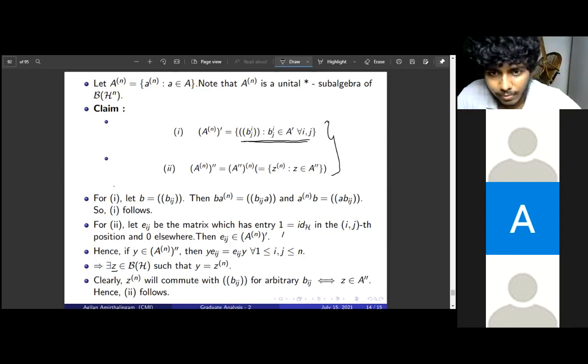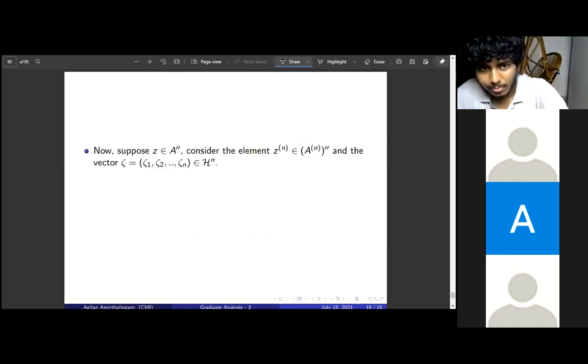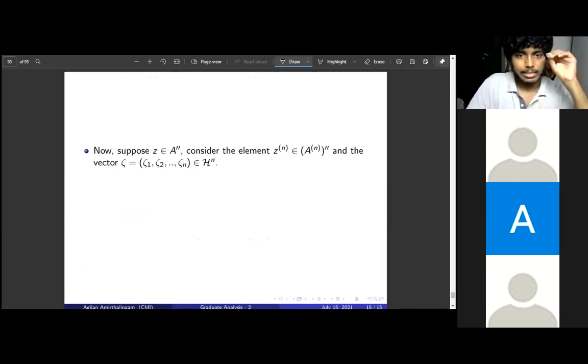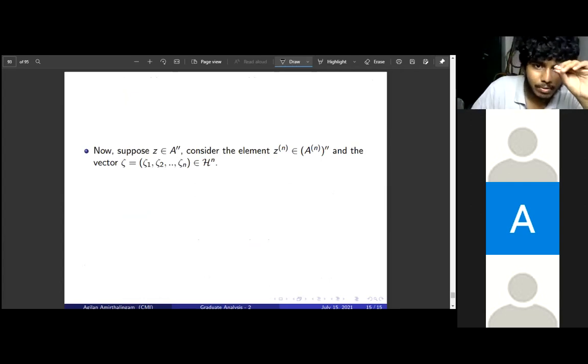So now we are in the last part. We start with the point Z in A dash dash. We want to show that any strong basic neighborhood around Z contains a point X in A, to show that A is dense in A dash dash. So start with the point Z in A dash dash.